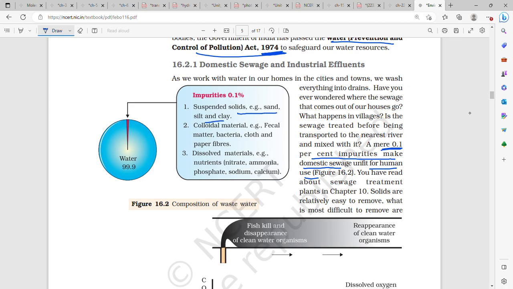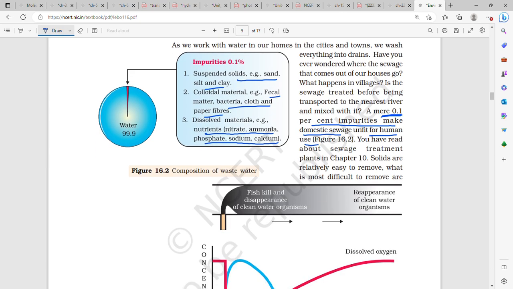Then colloidal material, fecal matter, bacteria, cloth and paper fibers, and dissolved material, nutrients, nitrate, ammonia, phosphate, sodium, and calcium.